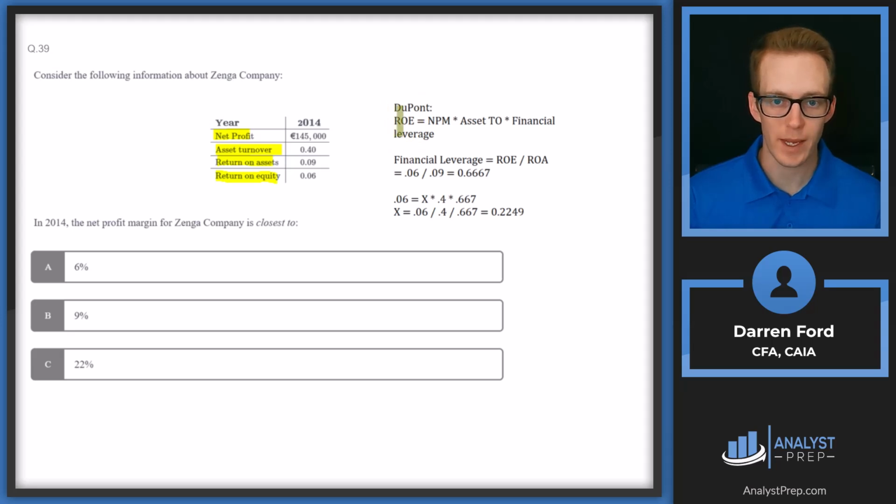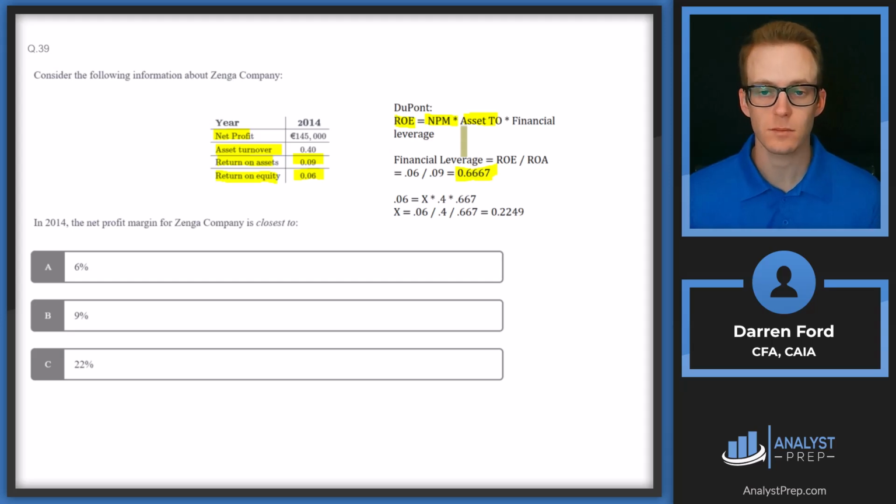So we'll have ROE is going to be equal to net profit margin times asset turnover times financial leverage. We're given ROE, we're given asset turnover, and what we're going to be solving for is net profit margin. We also need to calculate financial leverage. So financial leverage is going to be done using return on assets and return on equity. So we can see that formula here. ROE divided by ROA gives us financial leverage of 2/3 essentially.